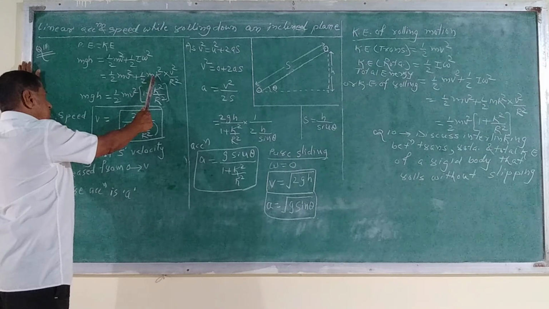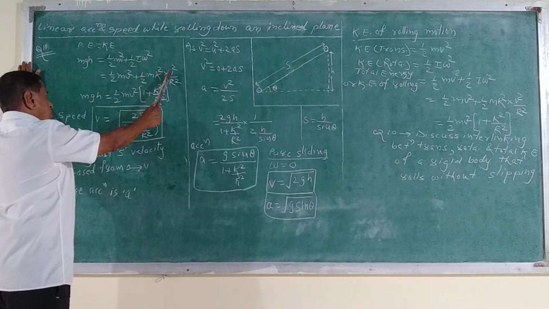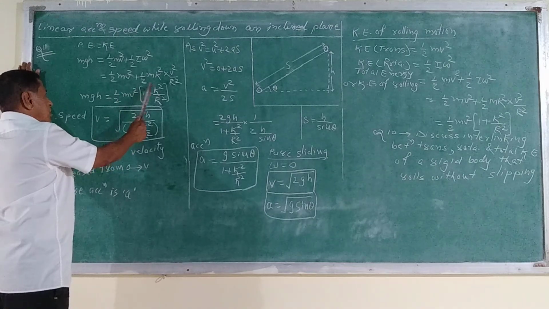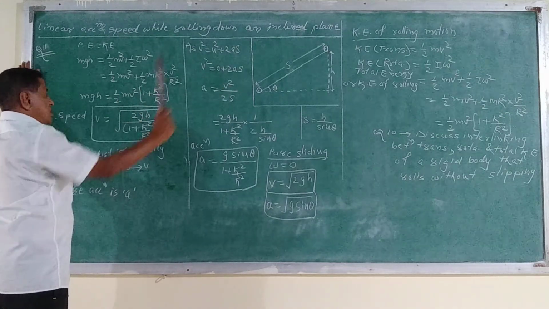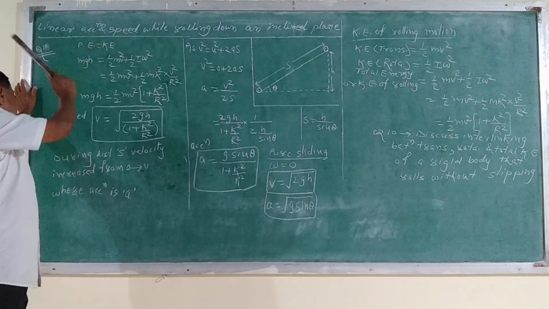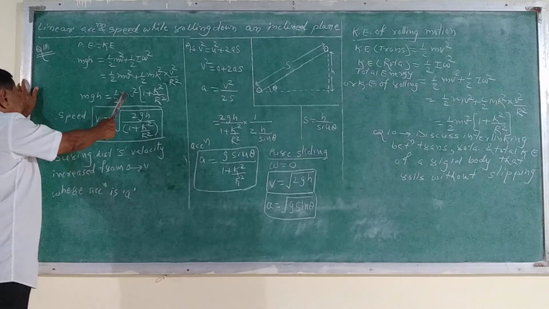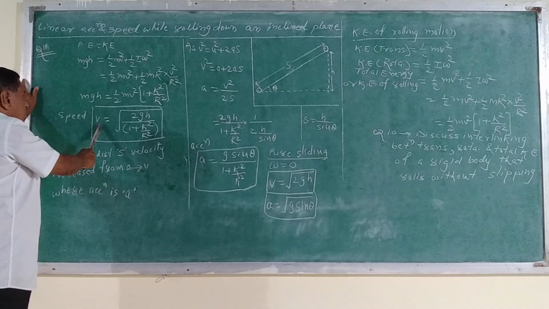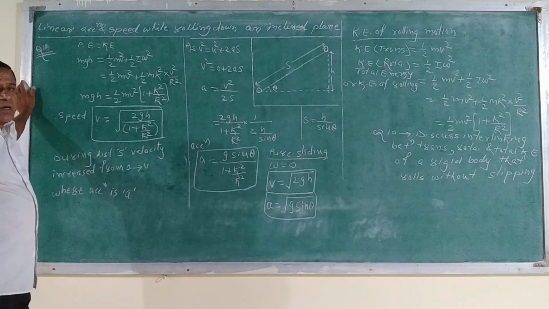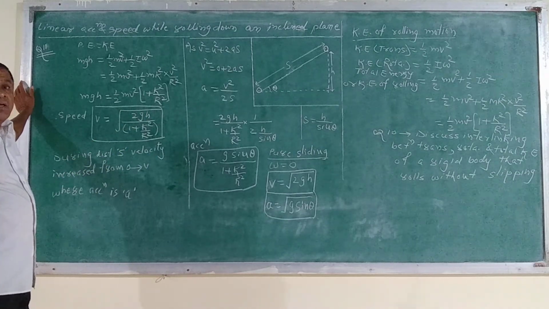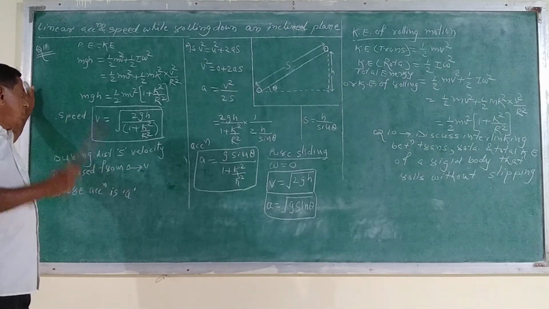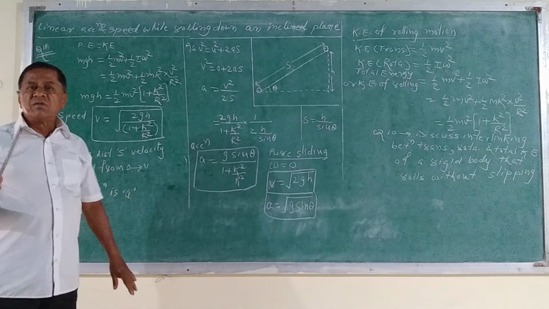Again I is equal to mk square, omega square is v square upon r square. Taking common 1/2 mv square into bracket 1 plus k square upon r square. हे डेरिवेशन आपण त्या ठिकाणी पण केलेलं होतं. Now first we want the speed. Speed means v. Here cancelling m, we can find the formula v is equal to root of 2gh upon 1 plus k square upon r square. This is the formula of the speed along the inclined plane, rolling down on the inclined plane. Then we want the acceleration.